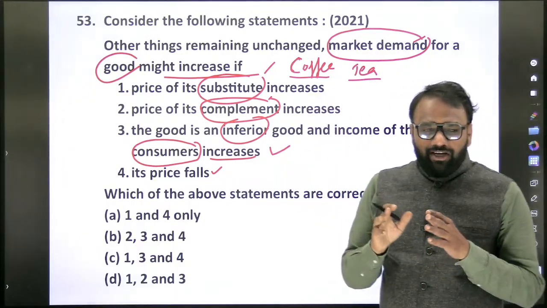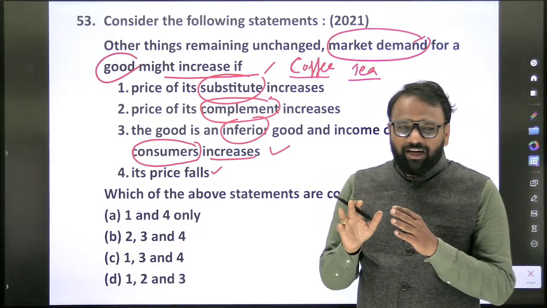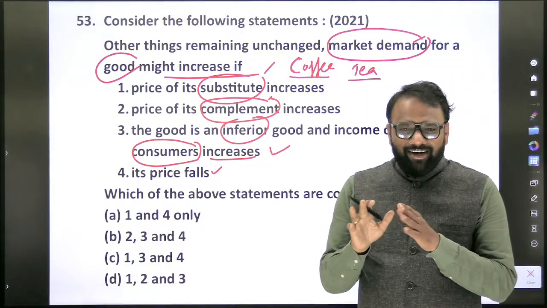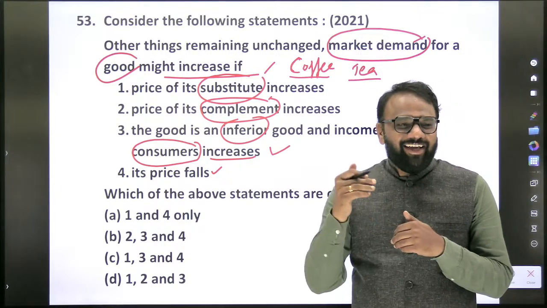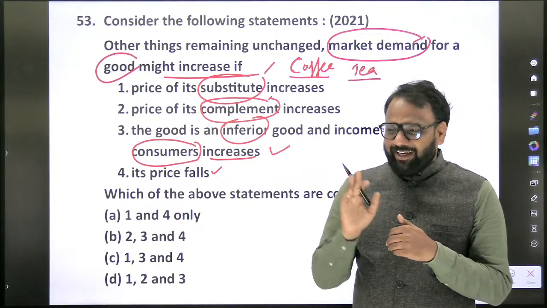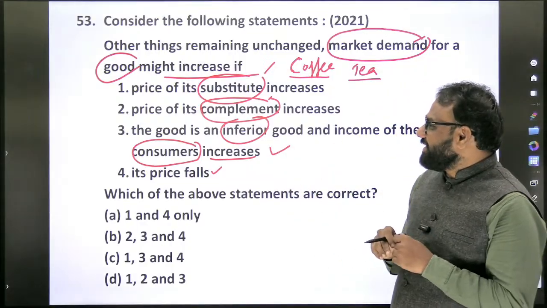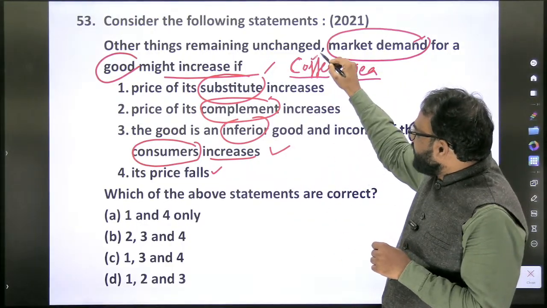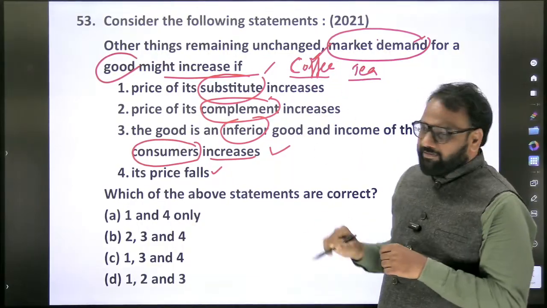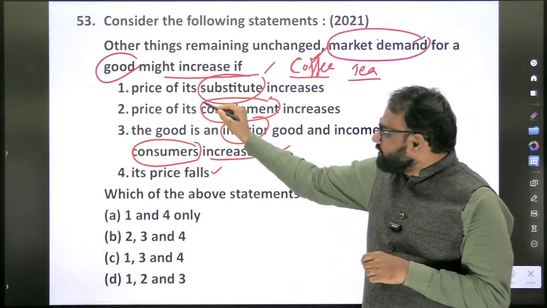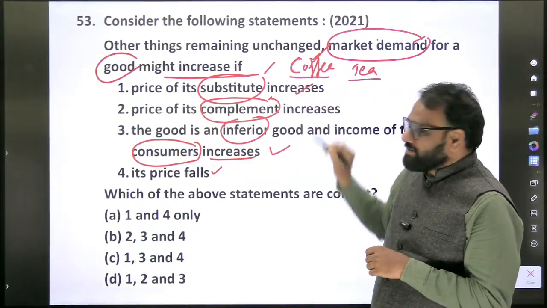Here the assumption is that either a person will drink coffee or tea, but there are people like me who will drink both coffee and tea in one single day, multiple times. Anyhow, to connect this question: market demand for coffee might increase if the price of its substitute increases.